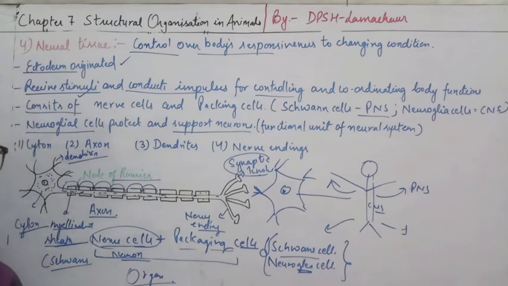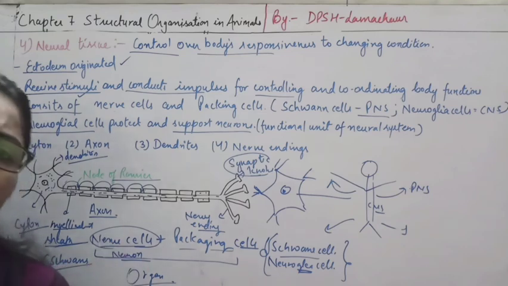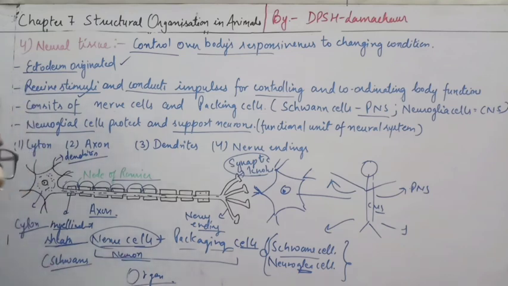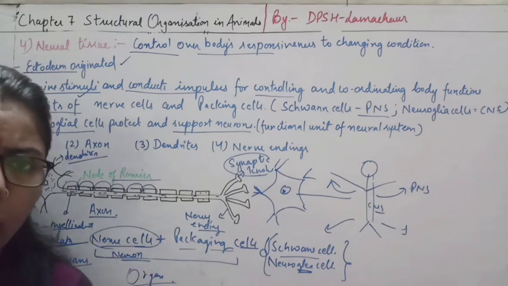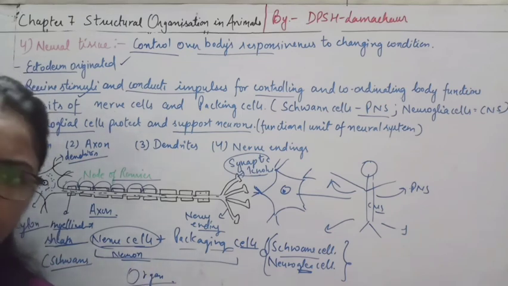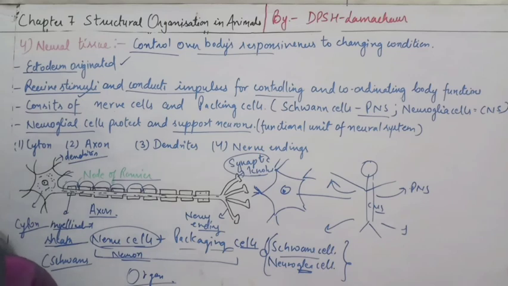And when these organ systems combine with each other, a whole organism is formed. So this is the hierarchy of the structural basis of organization. We have completed this.